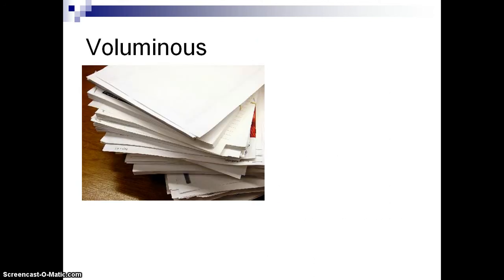Voluminous. All right, we know what the word volume means. When we're talking about noise, volume means how loud it is. But we also know from, say, geometry class that volume means how much space an object takes up. So a very large object has lots of volume, and a very small object has very little volume.